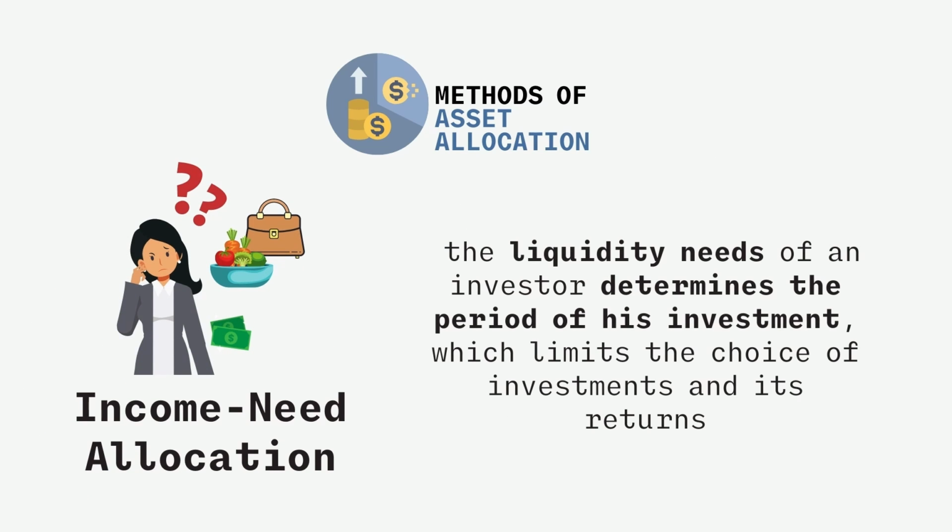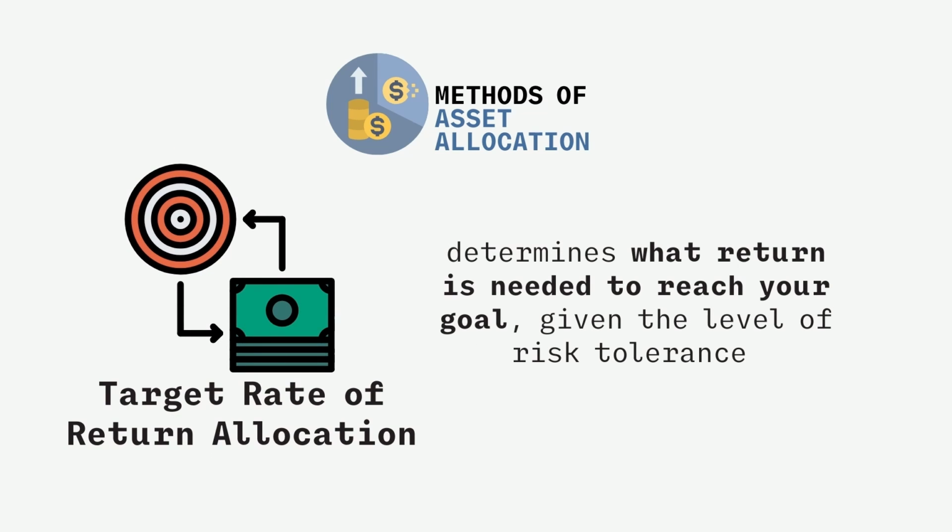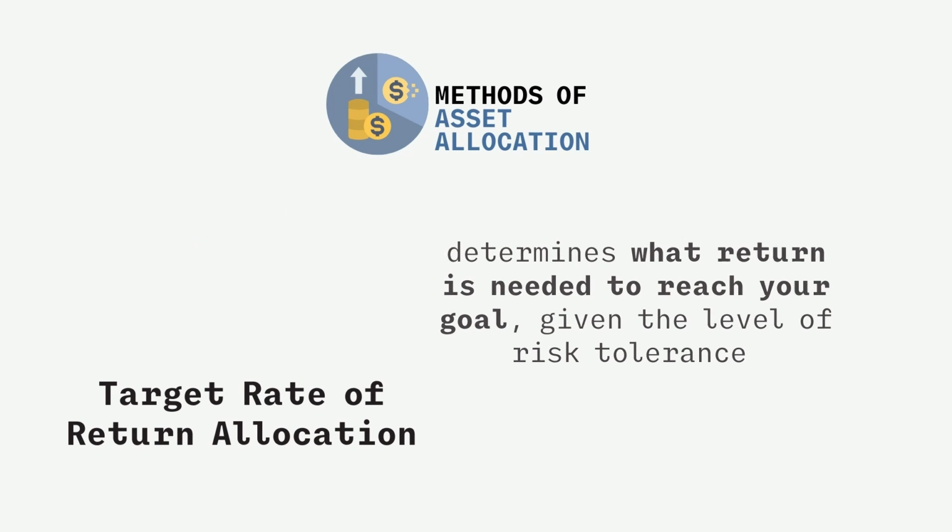One is the income need allocation. It is the liquidity needs of the investor that determines the period of his investment, which therefore limits the choice of investments and its return. Two, the targeted rate of return allocation. It determines what return is needed to reach your goal given the level of risk tolerance that you have.